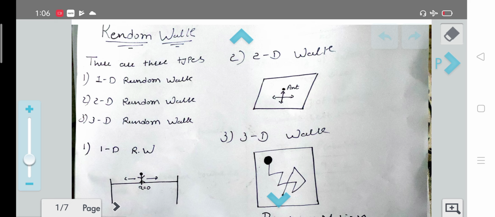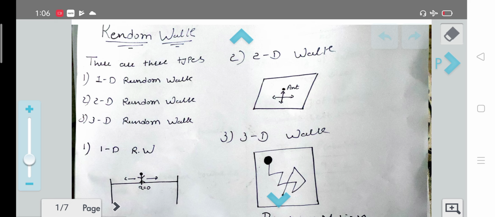Random walk is a topic of statistical mechanics. Before we start, let's consider what statistical mechanics is. There are two types of thermal study of a system. One in which we consider the system at the macroscopic level, which is called thermodynamics, and another in which we consider the system at the microscopic level, which is called statistical mechanics. Generally, we consider the small constituent particles of the system in statistical mechanics. I hope you have got an idea about statistical mechanics.